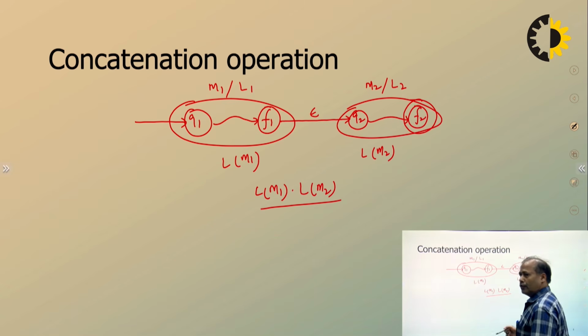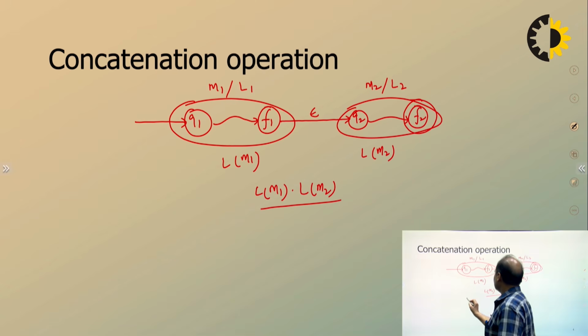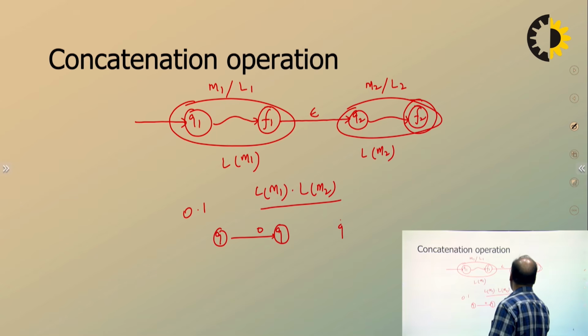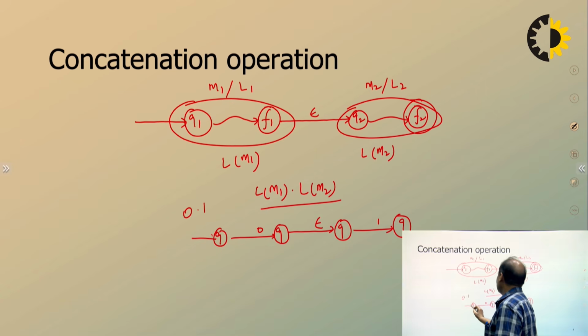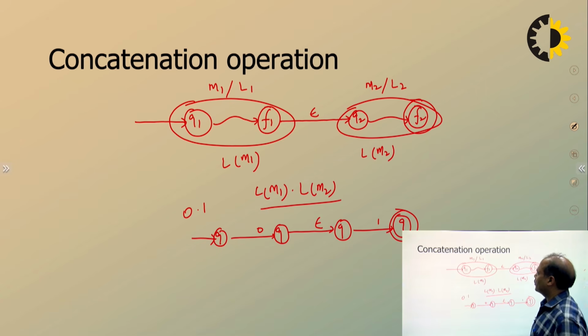Similarly, for concatenation, this is also important. If you want to accept 0 dot 1, what you will do is make a machine for 0 here, and then make a machine for 1. From here you just take epsilon, and this becomes the starting state and this becomes the final state. So this is also important.